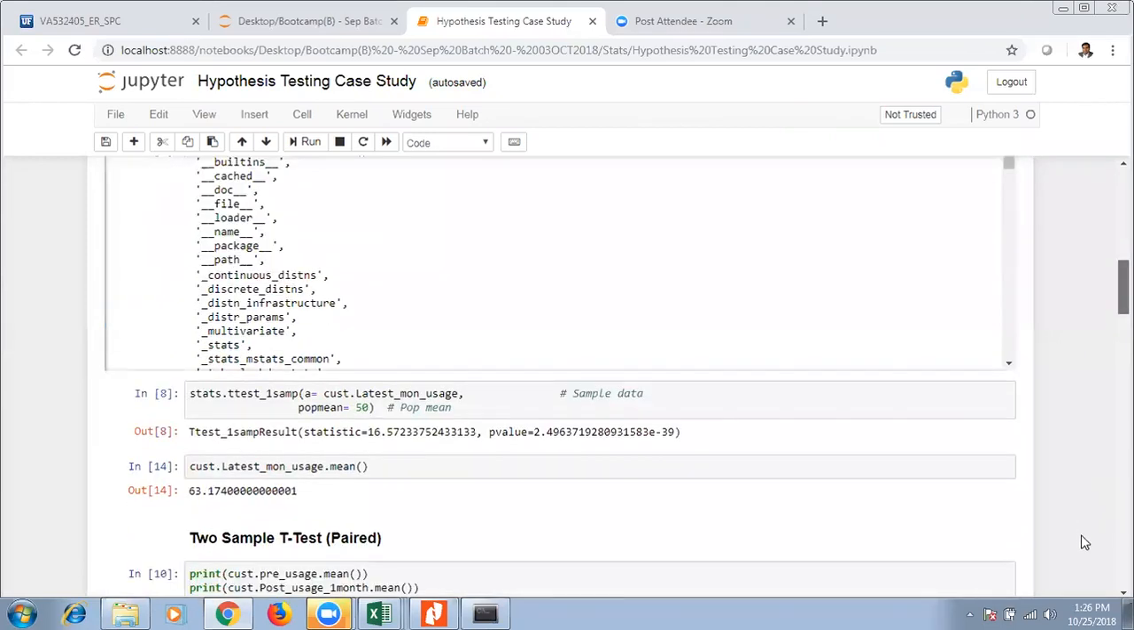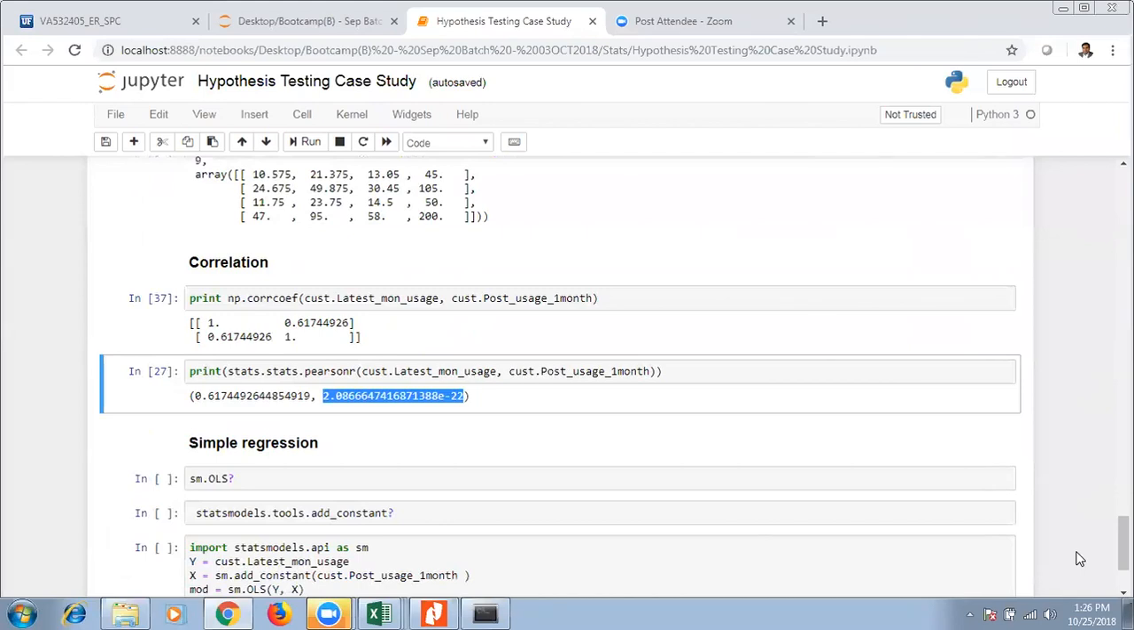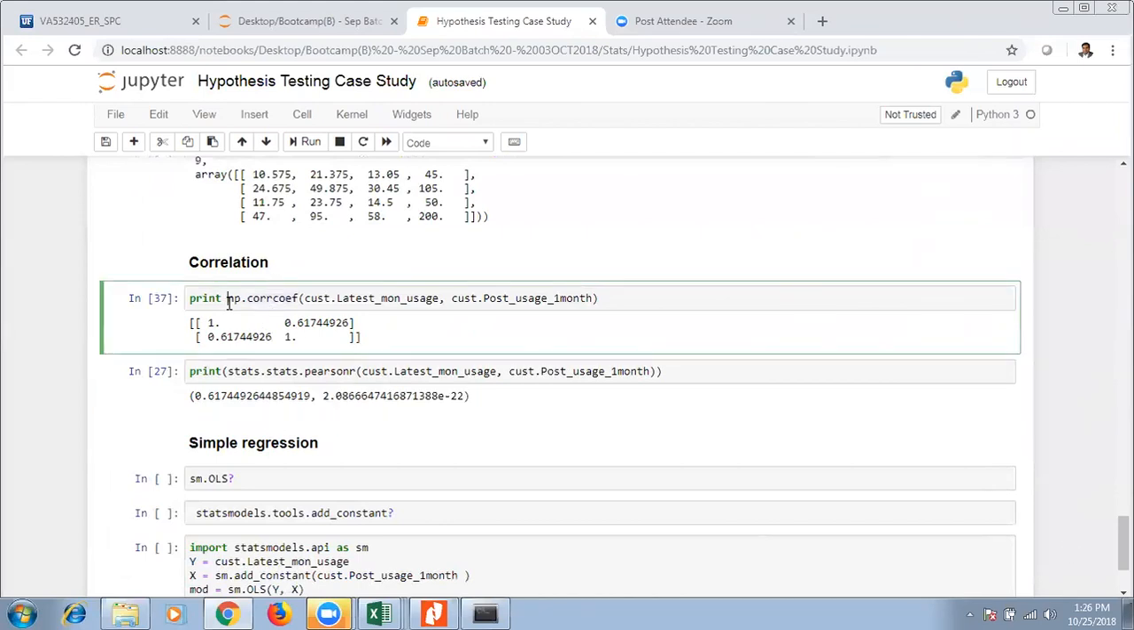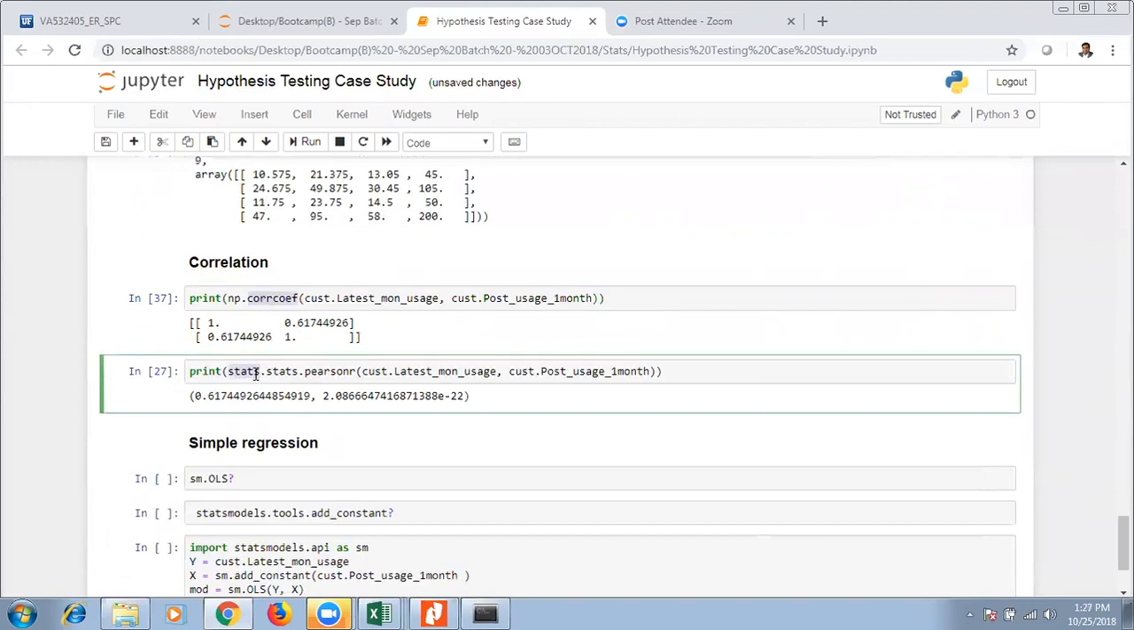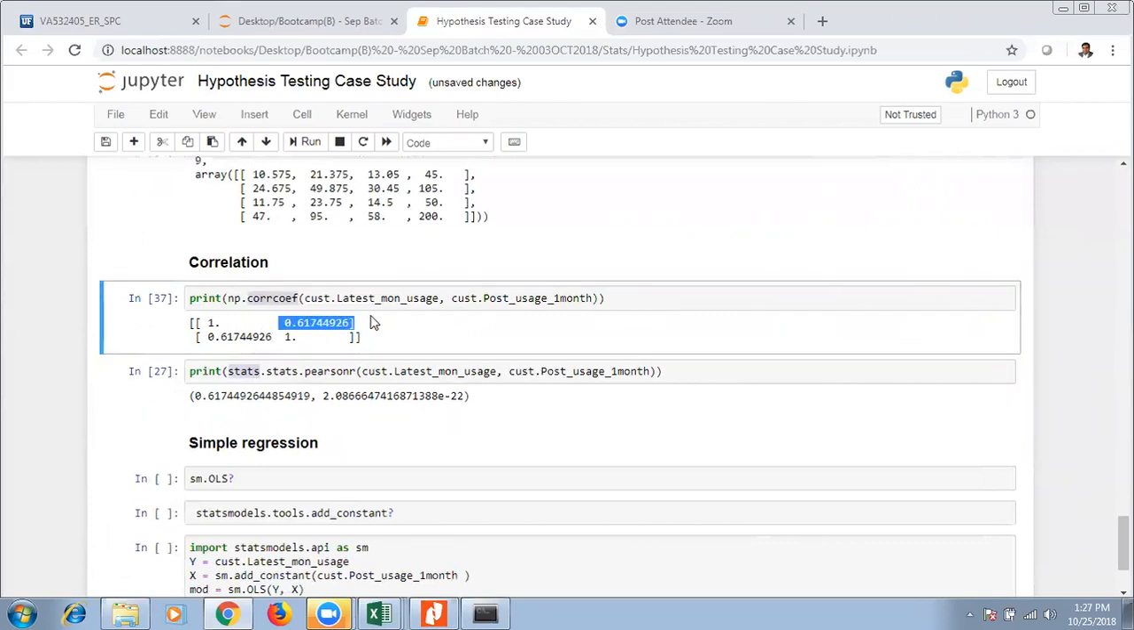Correlation coefficient, and both are the same. I mean, this is a function: one function we have under NumPy, where np is NumPy, the correlation coefficient, and this one is using the stats module under SciPy. So here you get the correlation coefficient, but you will not get the p-value. Here you will get the p-value also. That's the difference.